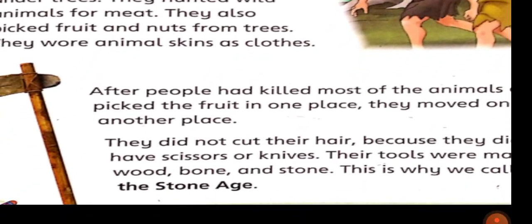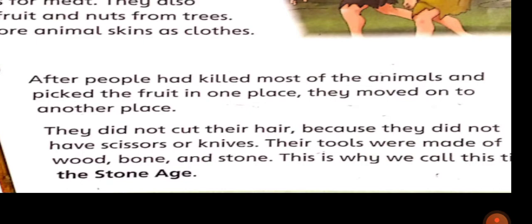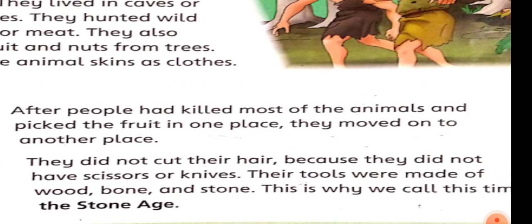So now let's start the next one here, the second paragraph. After people had killed most of the animals and picked the fruit in one place, they moved on to another place. Here they are telling us that when they were living in the same place and the animals and fruits were finished from that place, when they had eaten all the things, they were moving to the next place, and from that place now they will collect the fruit and they will get the animals.